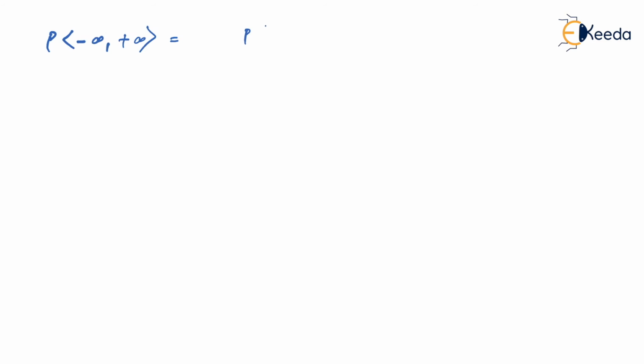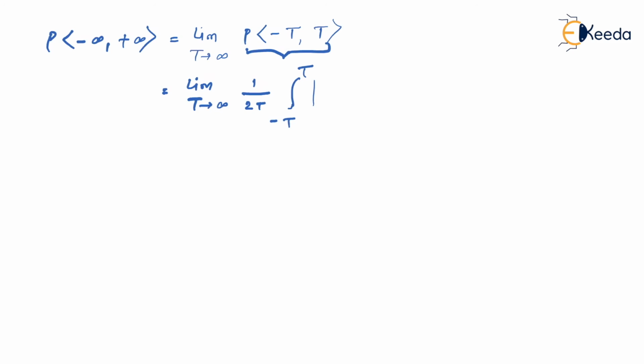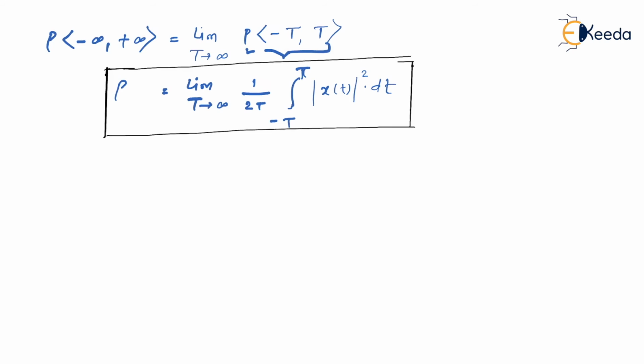It is the same as power calculation within the interval from minus T to capital T, where the limit T is tending to infinity. Is that right? Then this is equal to the limit as T tends to infinity of the power calculation from minus T to T, which we have already done. It is 1 by 2T over the interval from minus T to T of mod of x of t whole square dt. So this becomes the generalized formula for power, the final power formula for the whole signal x of t. So we obviously have to go from minus infinity to infinity.